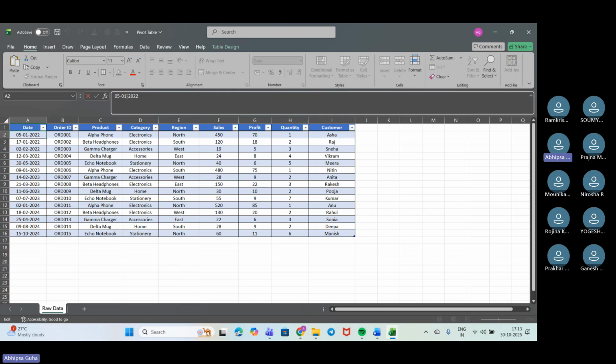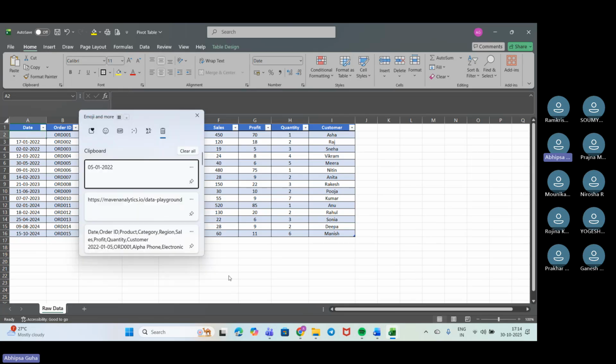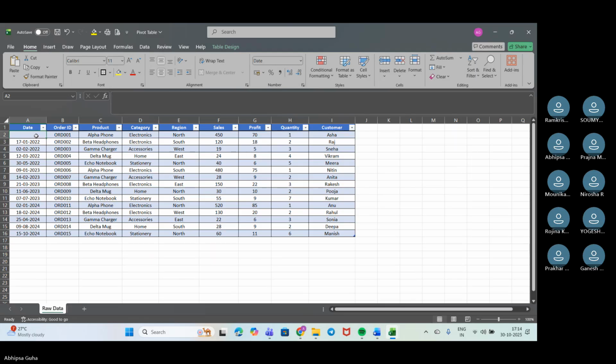Let me copy it down, delete it, and put it in again. The date was, just a minute, let me check. It is 15/1/2022.